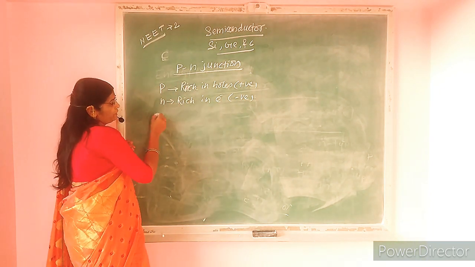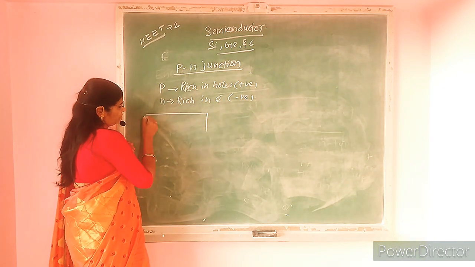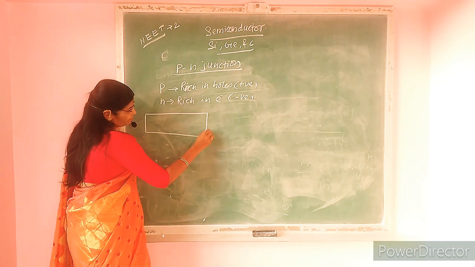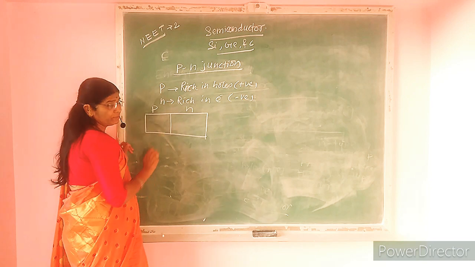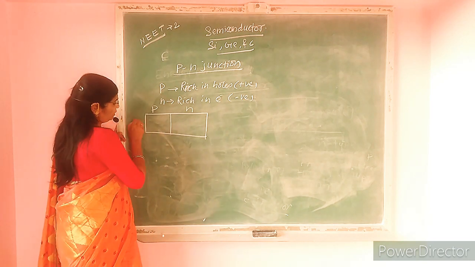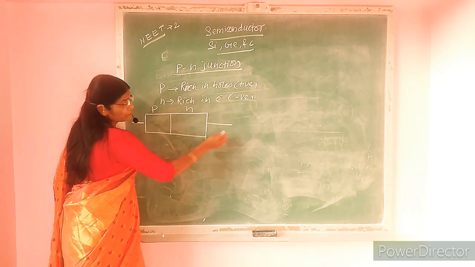To form a p-n junction, p-type semiconductor material is joined with N-type semiconducting material. The junction is known as a p-n junction.